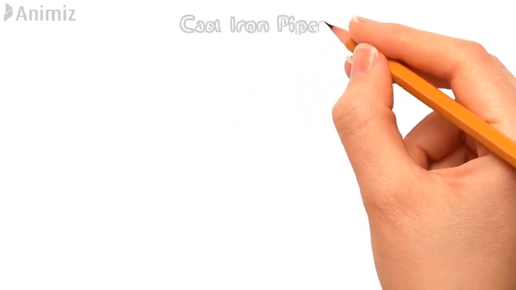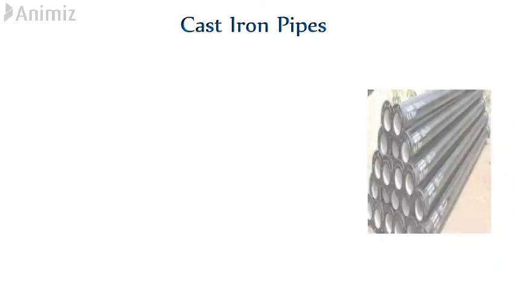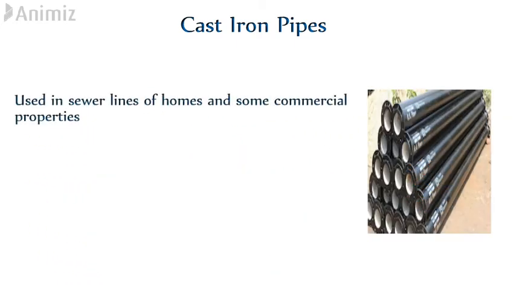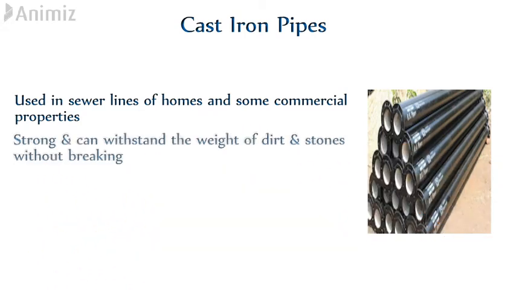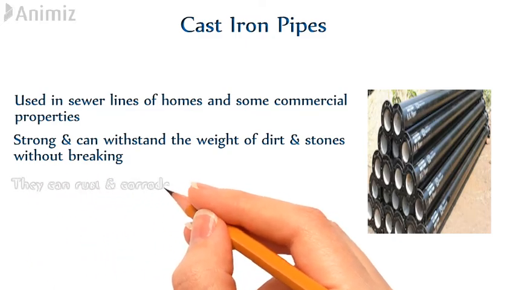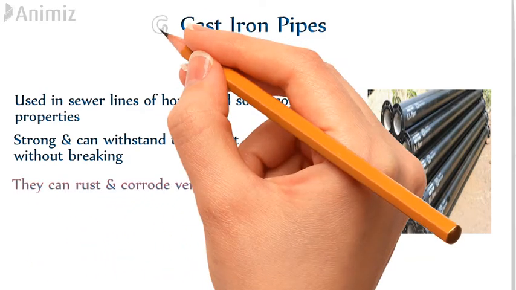Cast iron pipes. CI pipes are most common type of pipes used in sewer lines of homes and some commercial properties. CI pipes are strong and can withstand the weight of dirt and stone without breaking. The major drawback of CI pipe is that they can rust and corrode very fast.